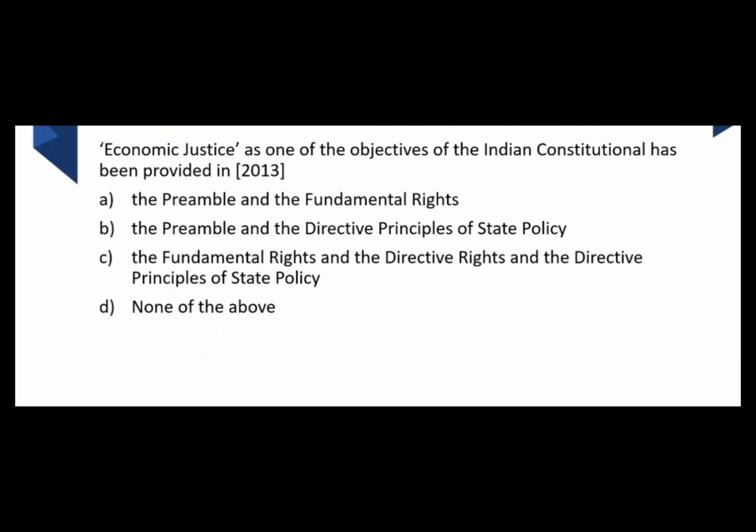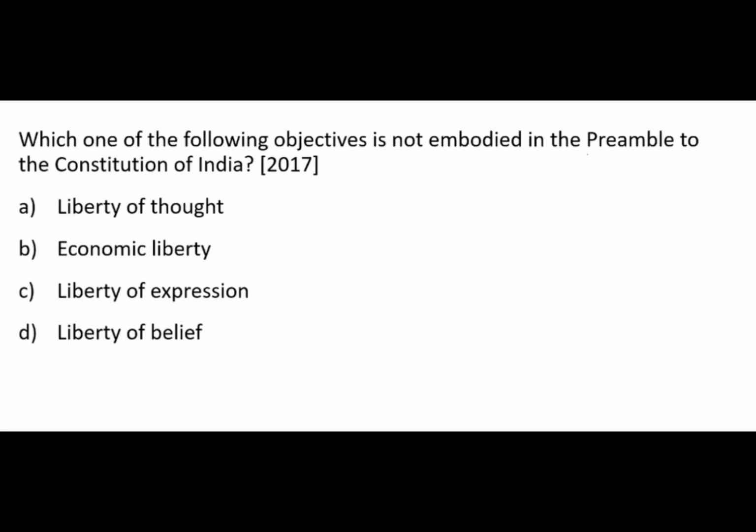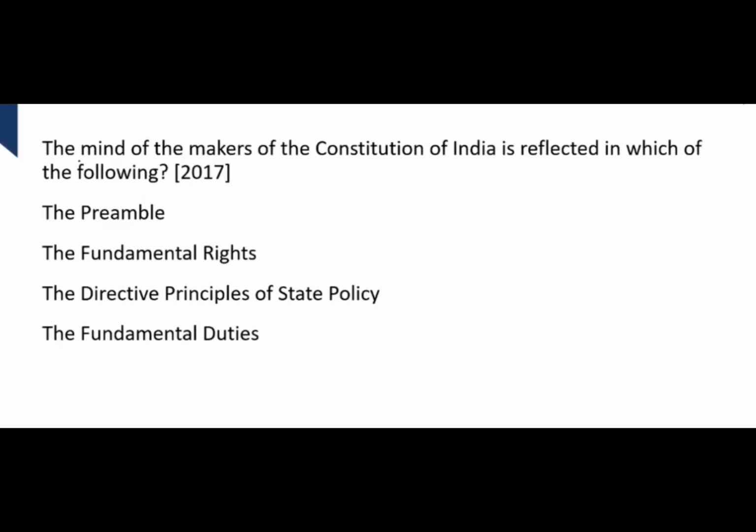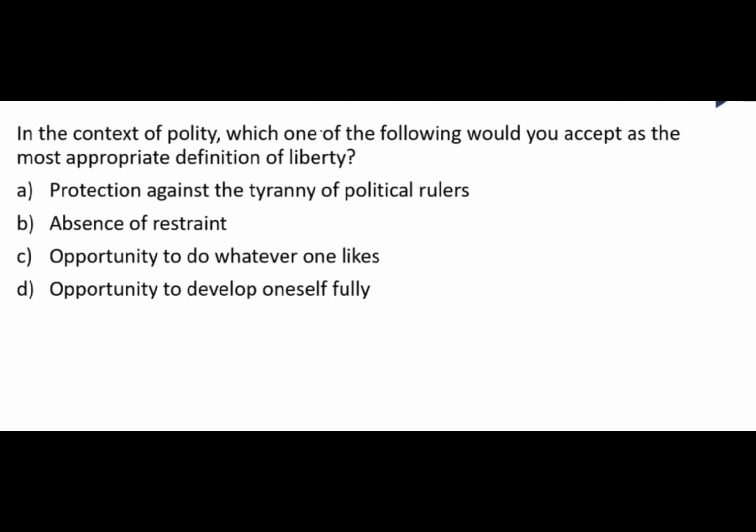And the next question: which one of the following objectives is not embodied in the preamble to the Constitution of India? We have liberty of thought, we have liberty of expression and belief, but economic liberty is not mentioned in the preamble of India. But we need to remember that we have economic justice. Justice, social, economic, and political, three types, is mentioned in the preamble of India. Now, coming to the next question: the mind of the makers of the Constitution is reflected in which of the following? This is very simple. It has been stated in the Berubari case also by the Supreme Court. The answer is the preamble.